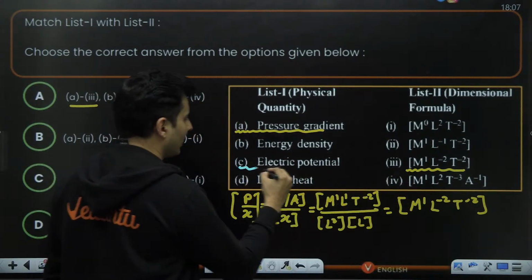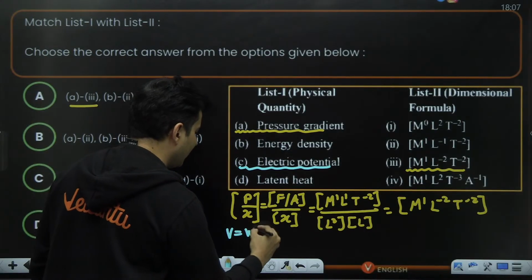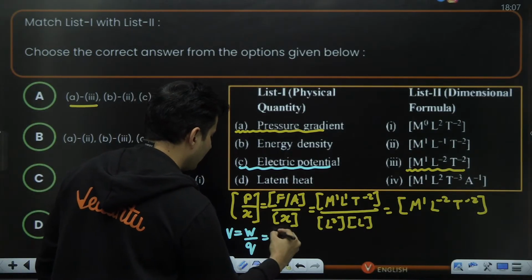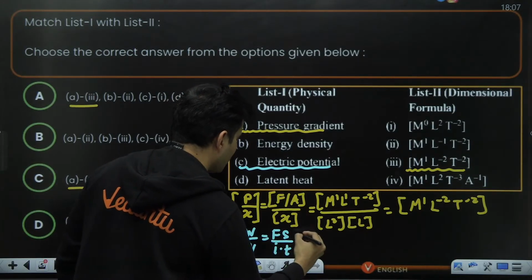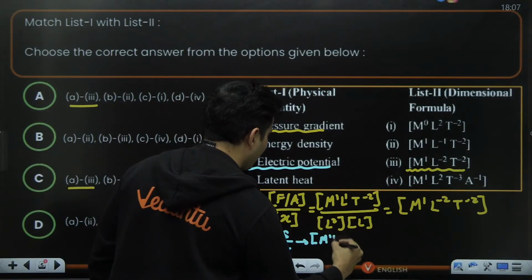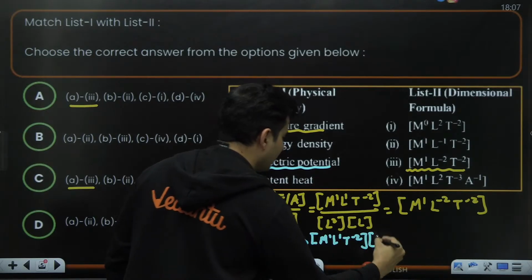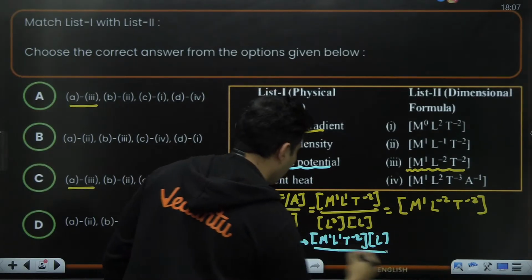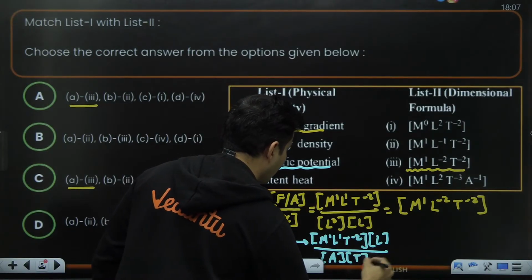Electric potential is nothing but the work done per unit charge, and work done is force into displacement, charge is current multiplied by time. So in order to find the dimension, force dimension is M1 L1 T raised to minus 2 and displacement is again L. The whole thing is divided by current, which is ampere, and time, just keep it as it is.